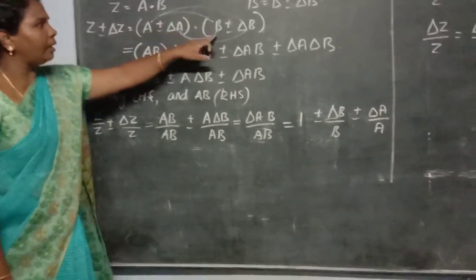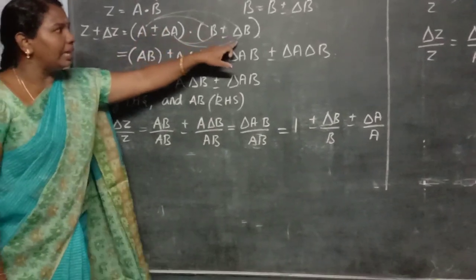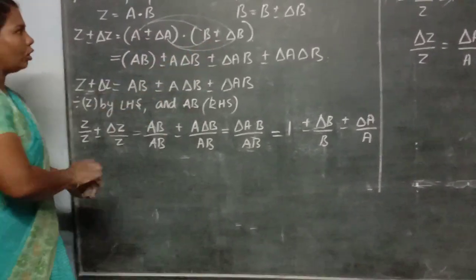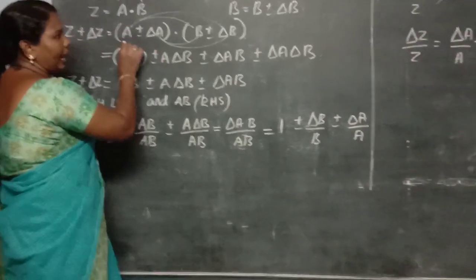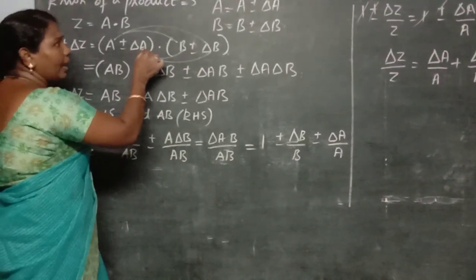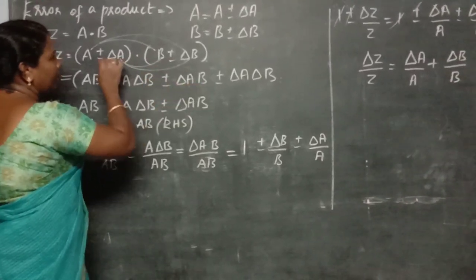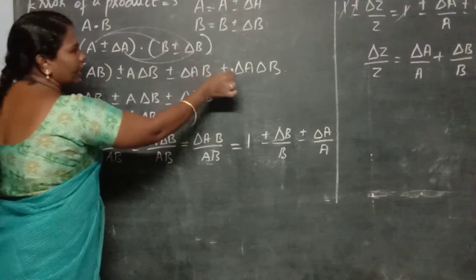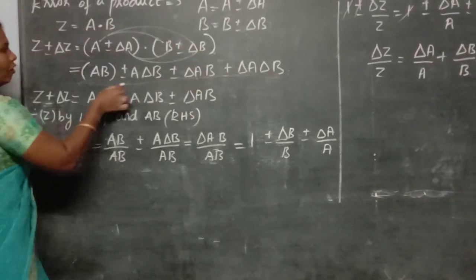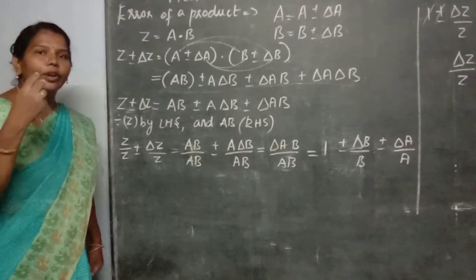A is multiplied with B, so AB, then A multiplied with delta B, plus or minus A into delta B. Similarly, the absolute error delta A is multiplied by B, so you get delta A B, and then plus or minus delta A into delta B. So you get 4 terms when you multiply these two physical quantities.